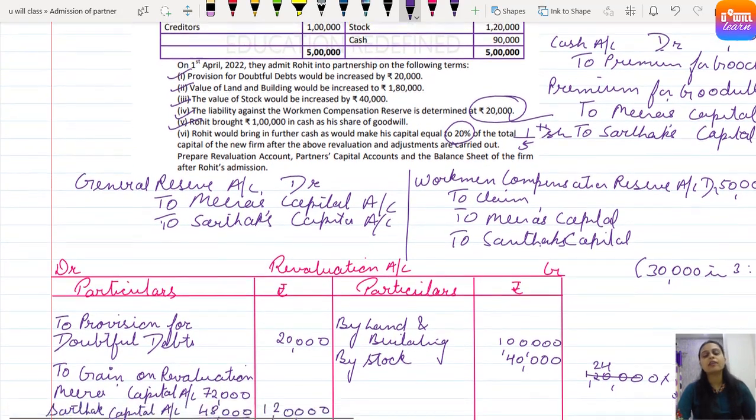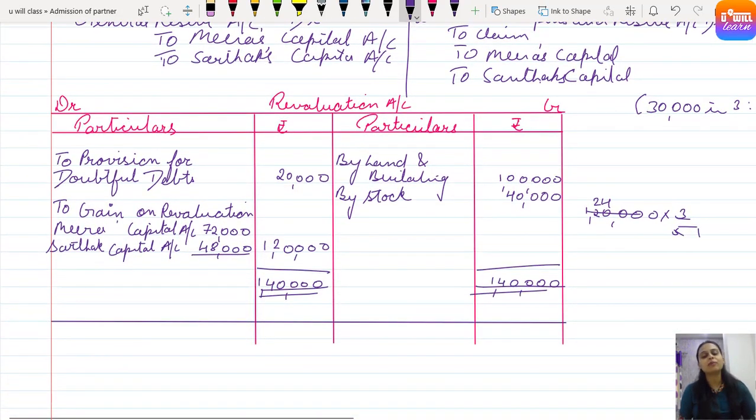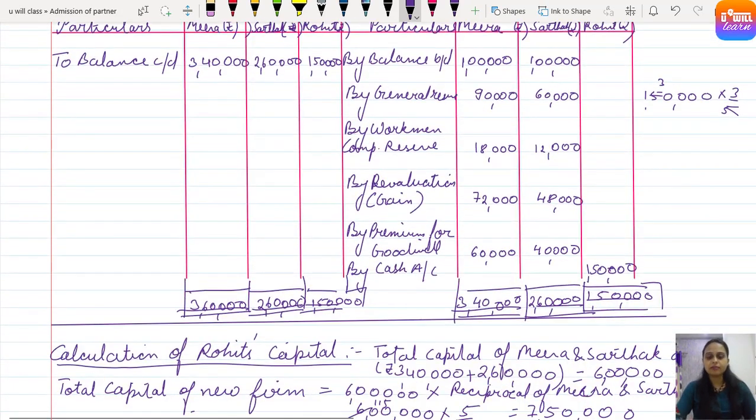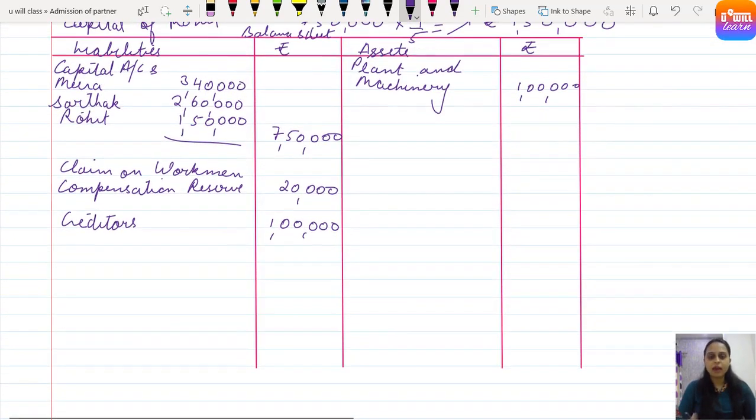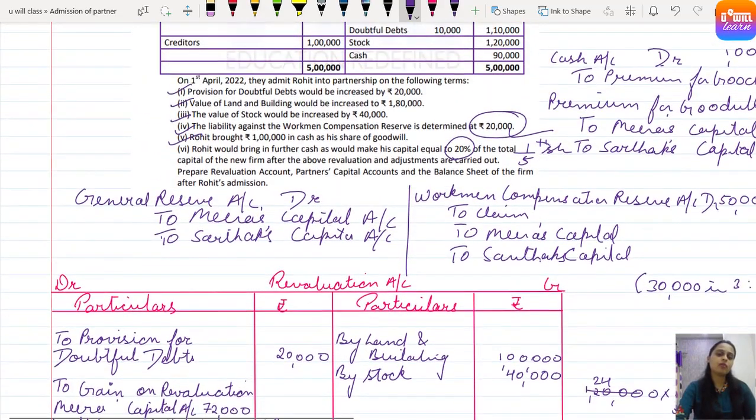Given below, and land and building, you will see in revaluation it has been increased from 1 lakh rupees. So land and building in the balance sheet will now go at their new value, that is 1,80,000. Clear everyone? Come on. Land and building is also done.